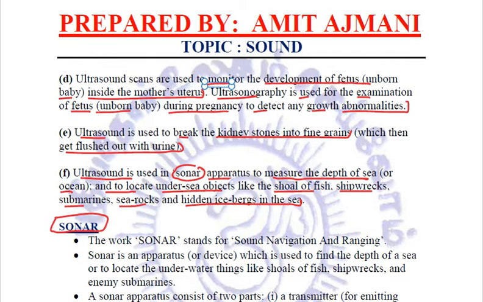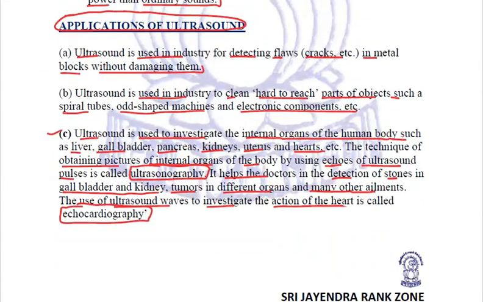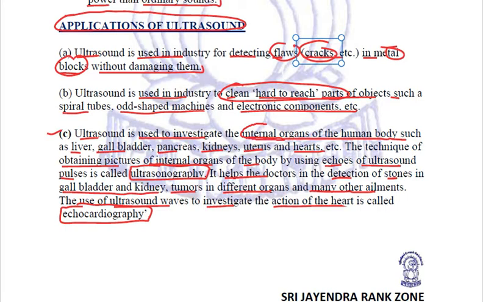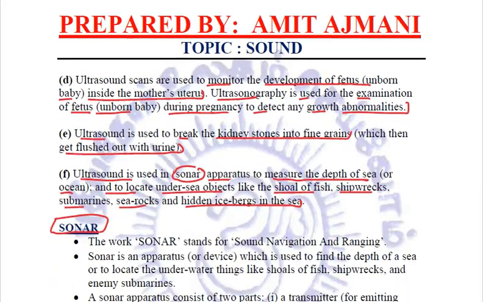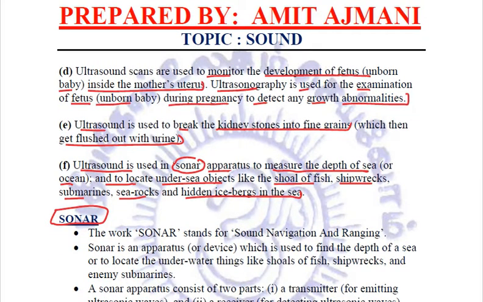Ultrasounds are used for detecting cracks or flaws in metal blocks, for cleaning hard to reach parts, for investigating internal organs by techniques called ultrasonography and echocardiography, to check the development of the fetus during pregnancy, to break kidney stones, and in sonar. So these are very vital applications of ultrasound.